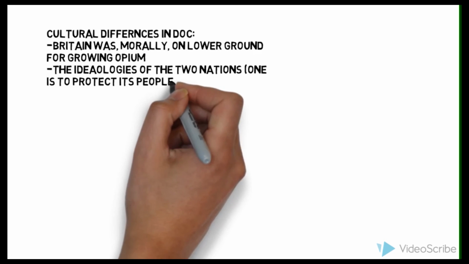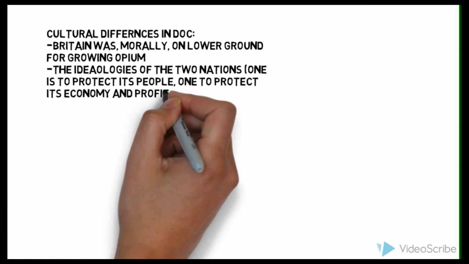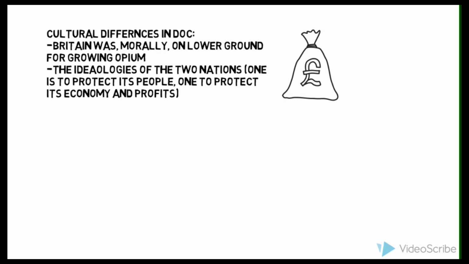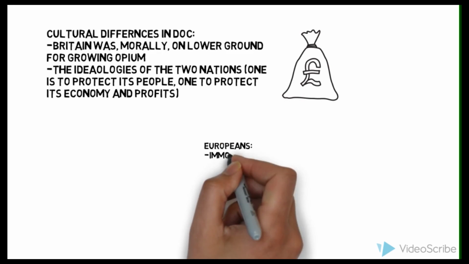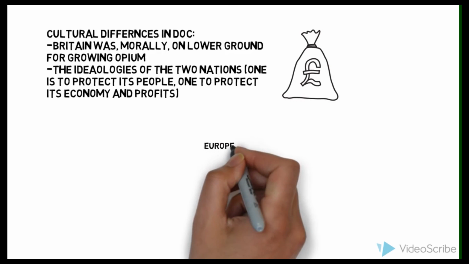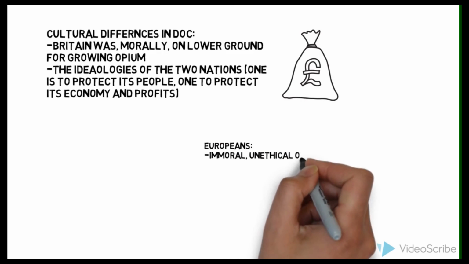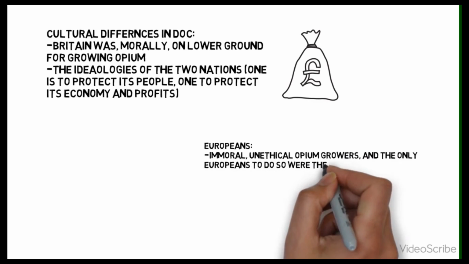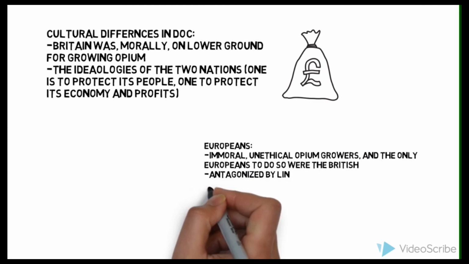Cultural differences mentioned in the piece were that Britain, despite knowing that consumption of opium was bad, was willing to sell the opium to the Chinese. Here the Europeans were viewed as immoral and unethical, while Lin was portraying himself as being on the moral high ground. The Chinese collectively were portrayed as drug addicts who had no lives outside the opium that they smoked.